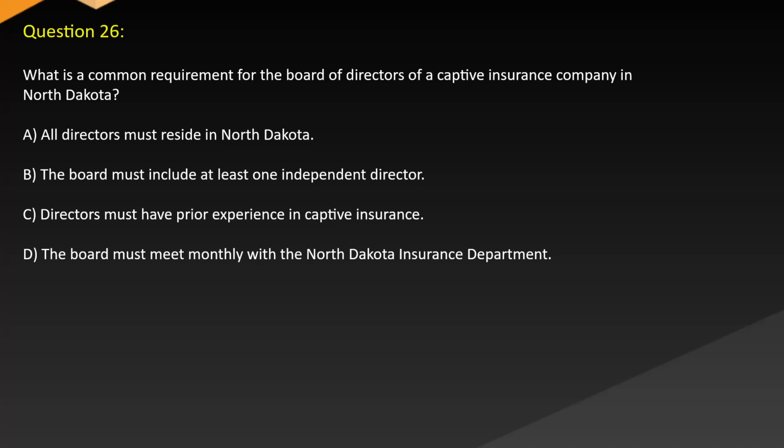Question 26. What is a common requirement for the board of directors of a captive insurance company in North Dakota? A. All directors must reside in North Dakota. B. The board must include at least one independent director. C. Directors must have prior experience in captive insurance. D. The board must meet monthly with the North Dakota Insurance Department.